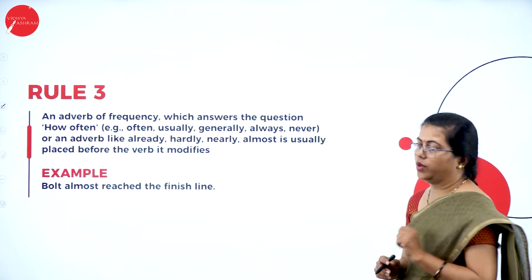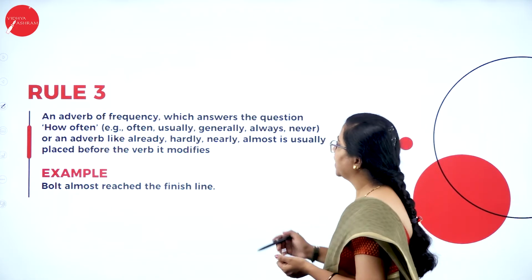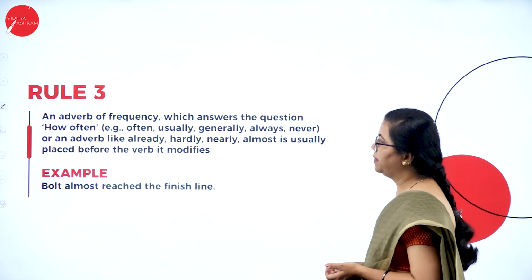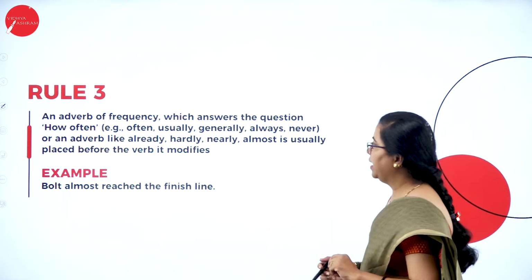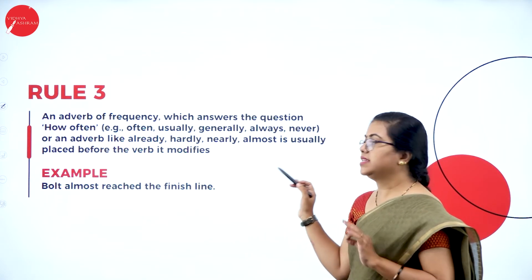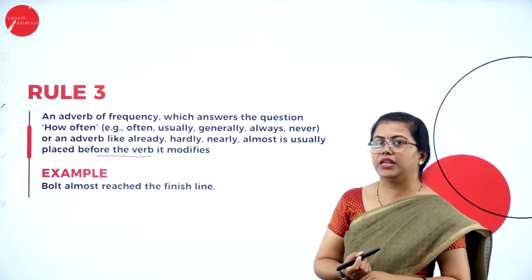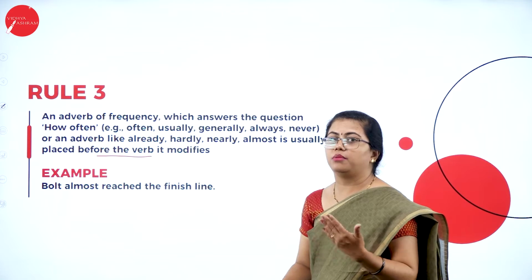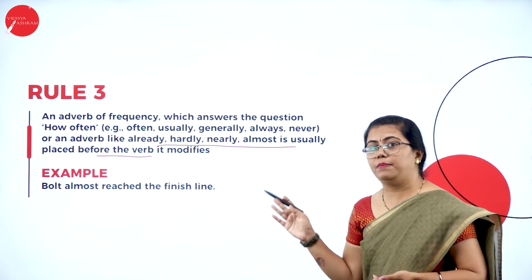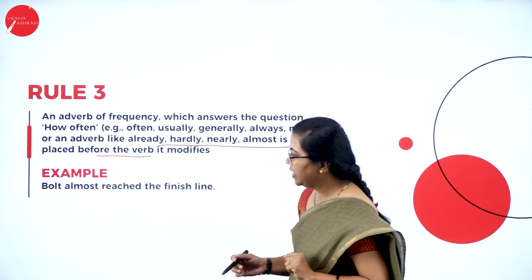An adverb of frequency answers the question how often, that is how many times. The examples are given here like often, usually, generally, all these. So these come under adverb of frequency, or maybe adverbs like already, hardly, nearly, all these. So all these are usually placed before the verb they modify. So these have to be placed just before the verb that they are modifying. So let us have an example.